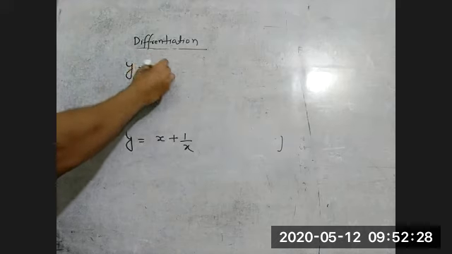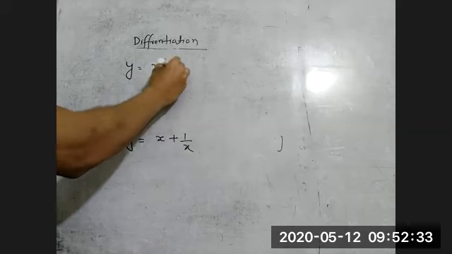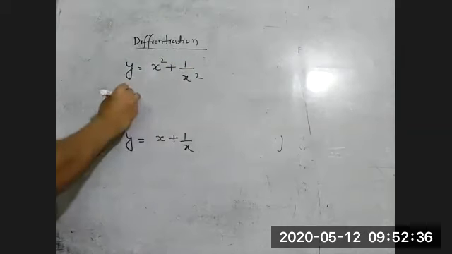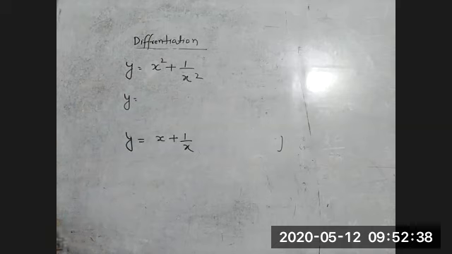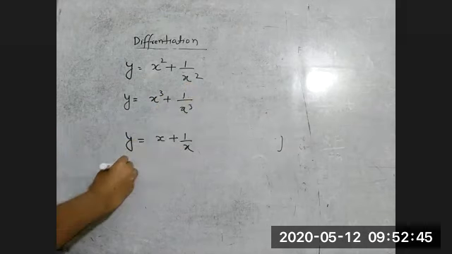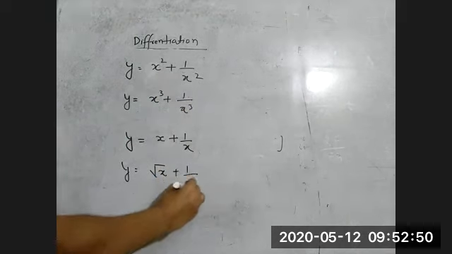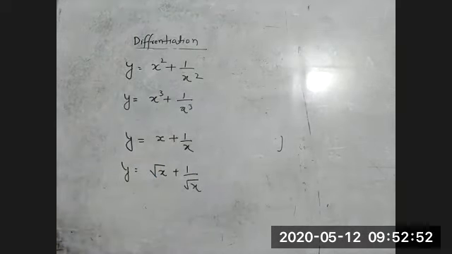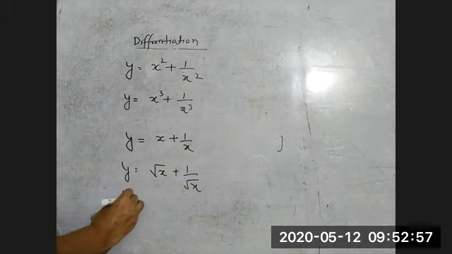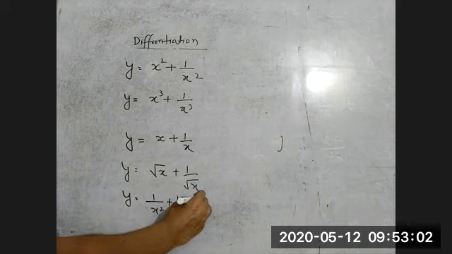y is equal to x square plus 1 by x square. Do one thing. These are all homework you have to complete. So x cube plus 1 by x cube. y is equal to root of x plus 1 by root of x. y is equal to 1 by x square plus 1 by x plus 1.